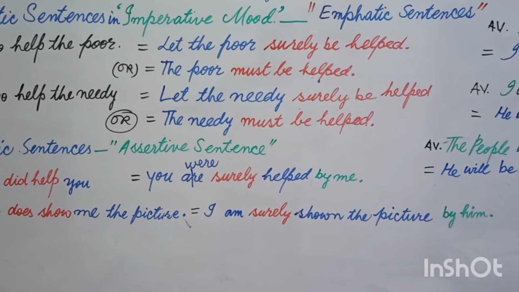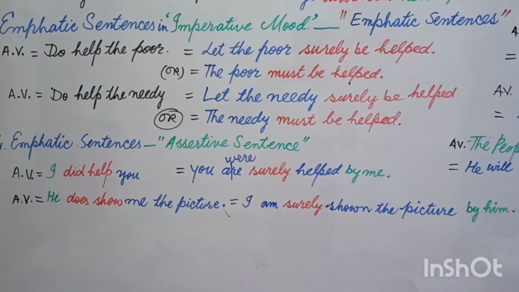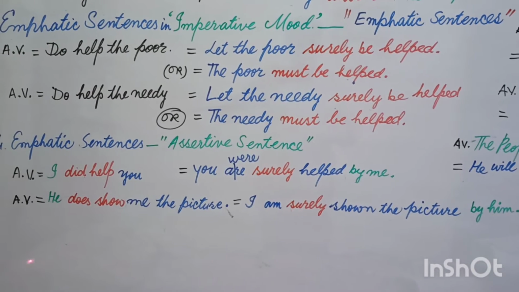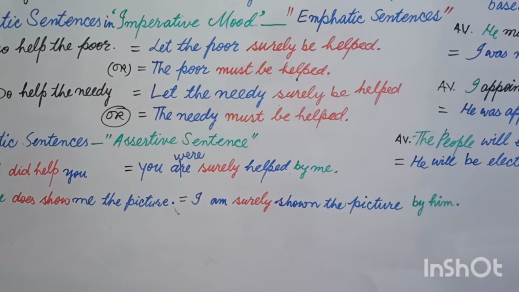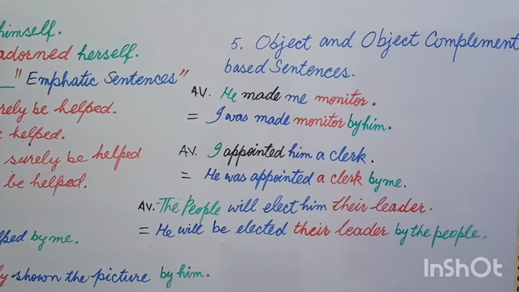Shown the picture by him. Okay, he does show me the picture. I am shown the picture by him, and this is added in the form of surely. I am surely shown the picture by him. Now I have one more rule here.